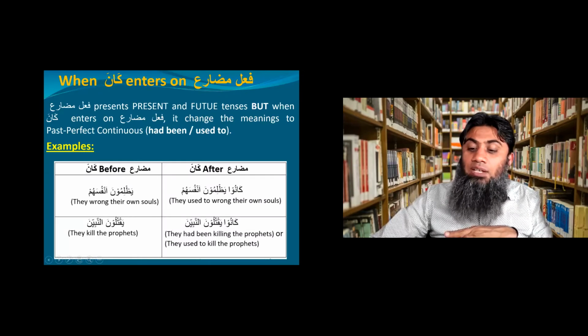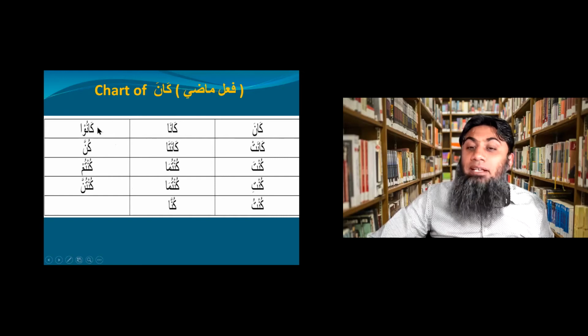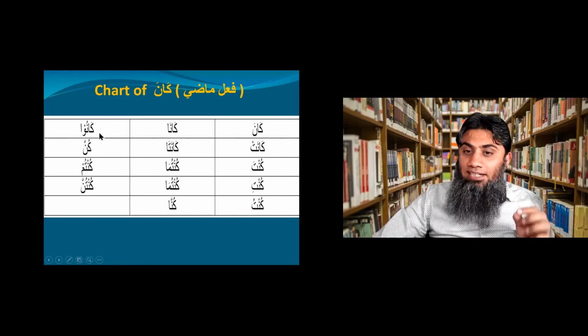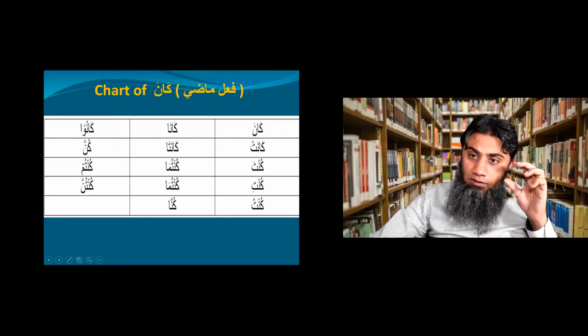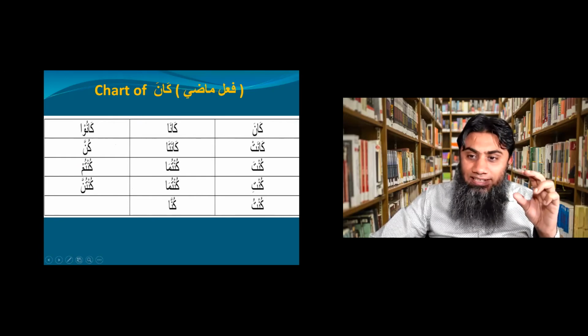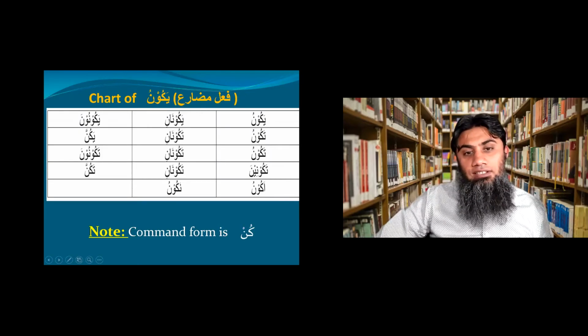Why did I use kanu? Because yazlimuna was third person, masculine, plural. That's why I used the third person, masculine, plural form of kanu. Clear? That is how you select from the kana family which member will be used, depending on the doer of that sentence. Now let me show you the mudare chart of this kana.